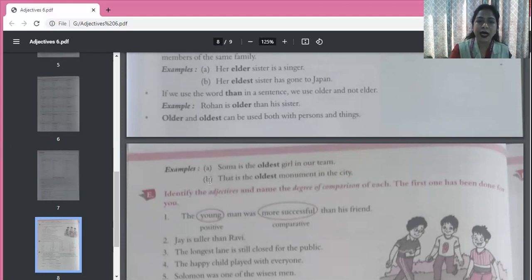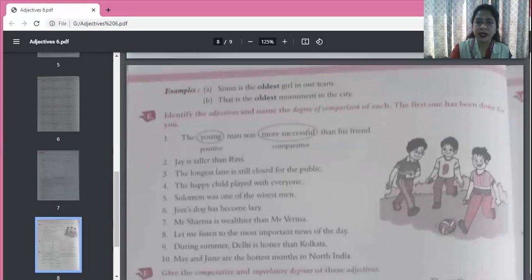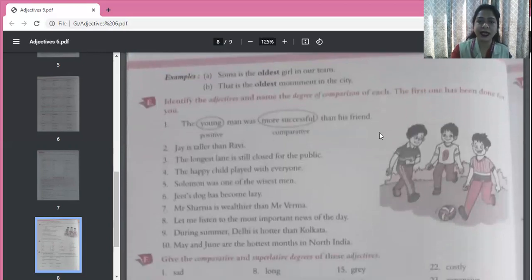Okay. Now identify the adjectives and name the degrees of comparison of each. The first one has been done for you. The young man was more successful than his friend. So young man. What kind of man? Young. Young is an adjective. It is in positive degree. We are not comparing the man with anyone. It's not younger, it's not youngest. It's just young. Okay, so positive degree.